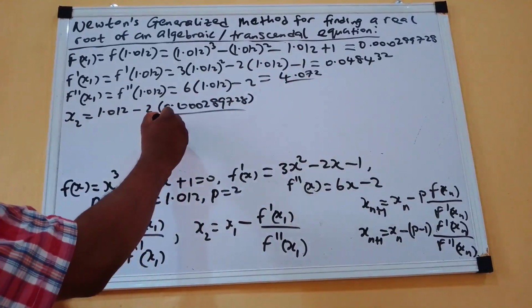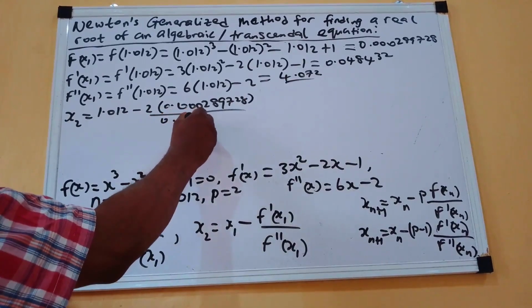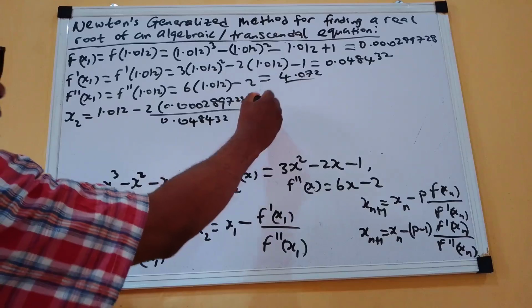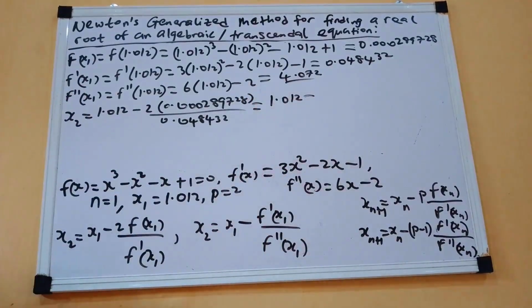Of course, it is 0.048432, and that will be equal to 1.012 minus what?